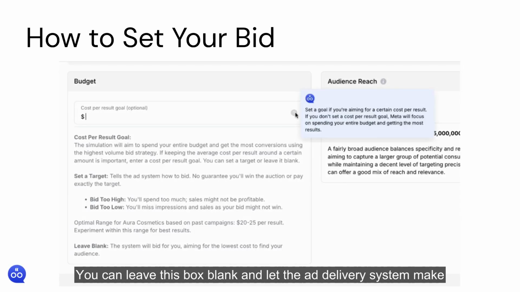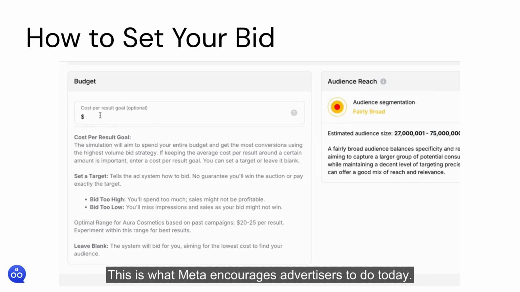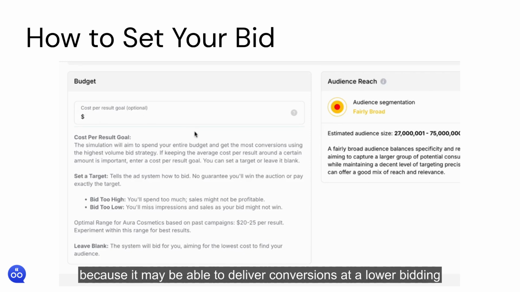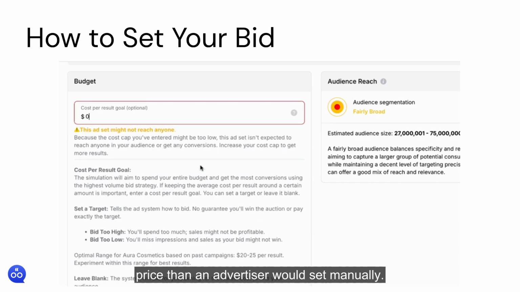You can leave this box blank and let the ad delivery system make automated bids on your behalf. This is what Meta encourages advertisers to do today. It has some benefits. It can be more cost-effective, because it may be able to deliver conversions at a lower bidding price than an advertiser would set manually. It can also be more expensive as it means you lose control of your bids.